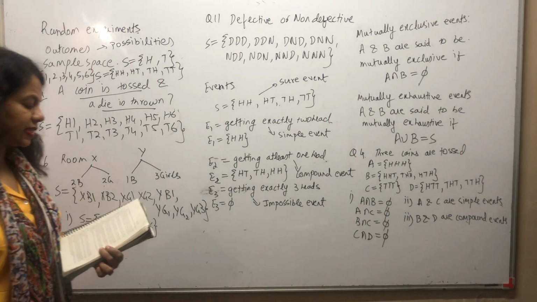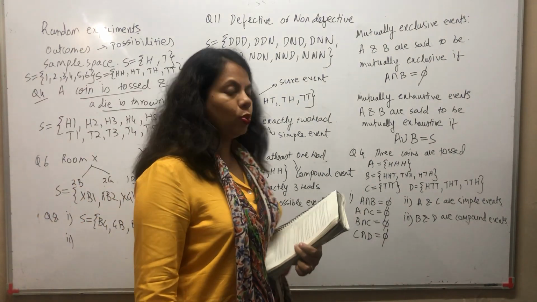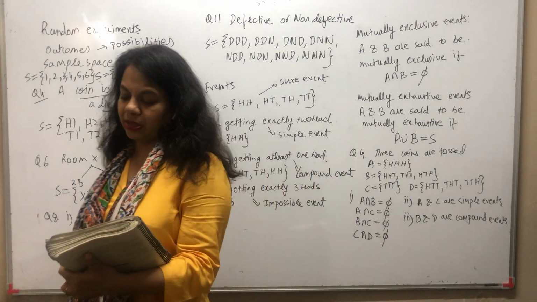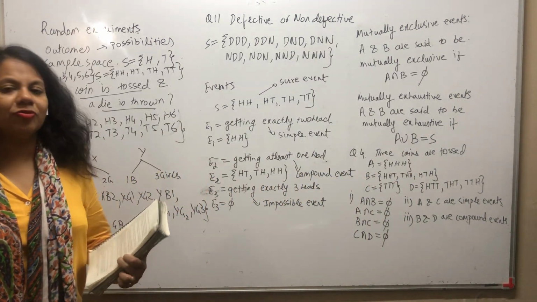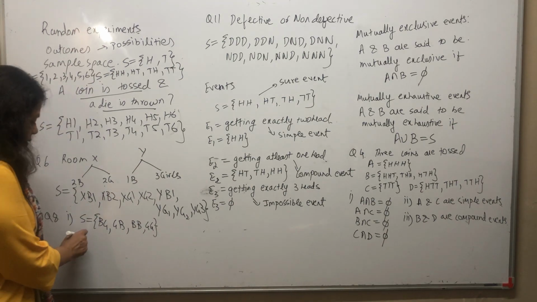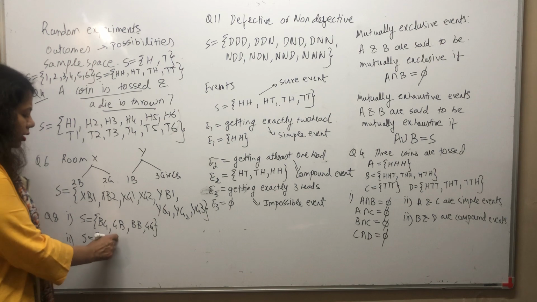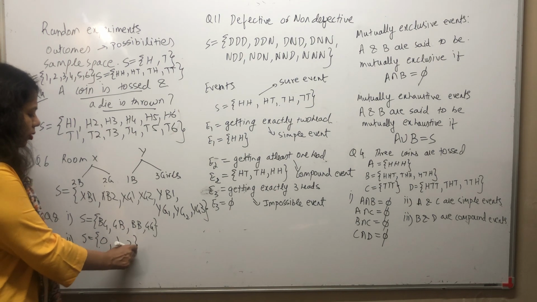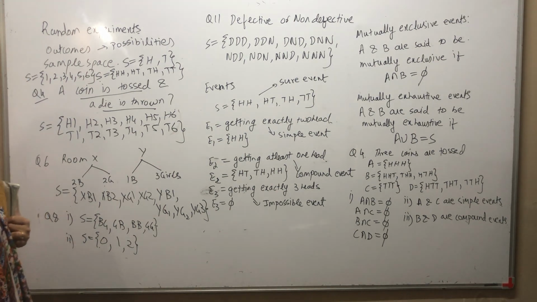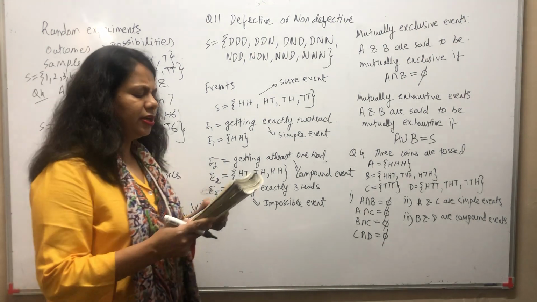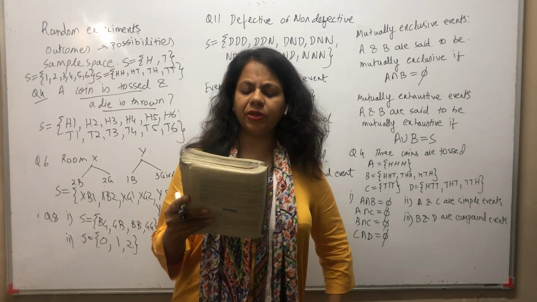What does the second part of the question say? What is the sample space if we are interested in knowing the number of girls in the family? The number of girls in the family can be no girl, 1 girl, or 2 girls. So that is the number of girls in the family. Clear or not?